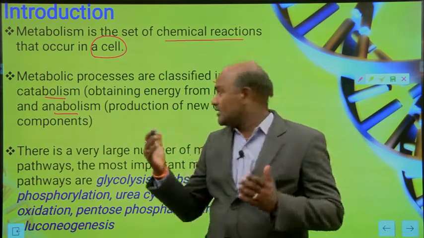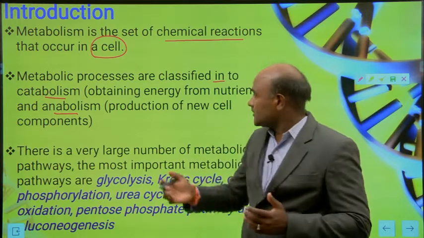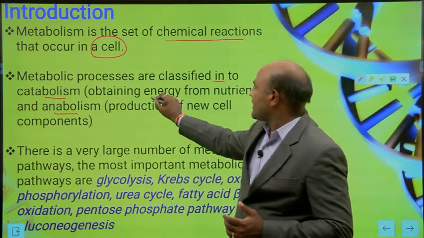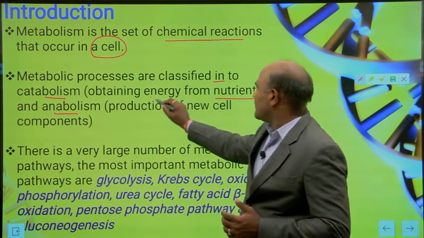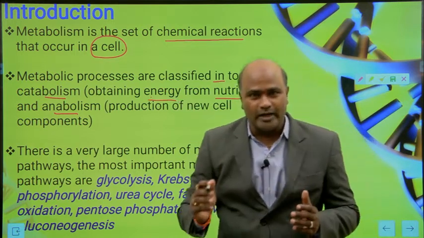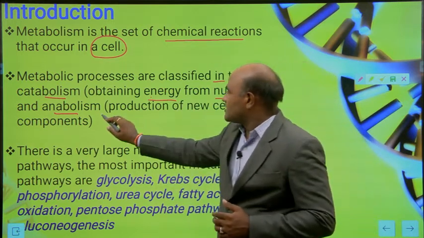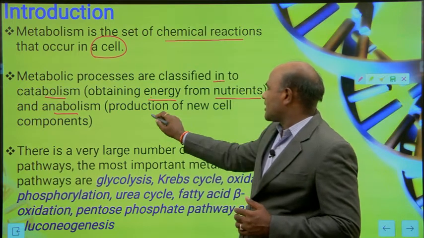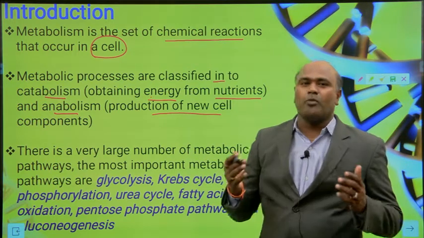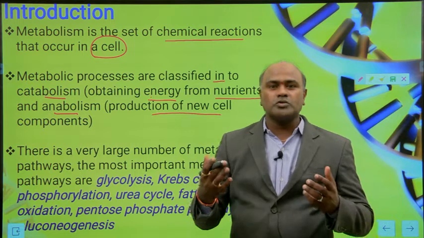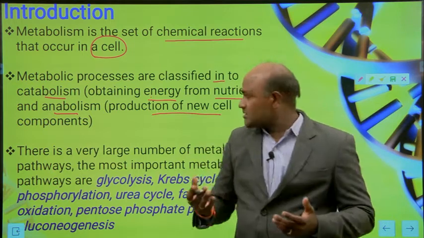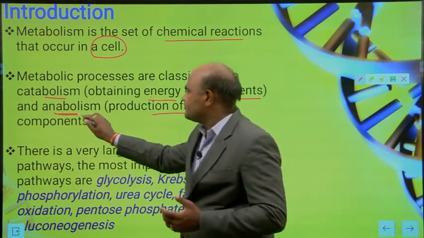From catabolism we can get energy from nutrients. With anabolism, we can produce new cell components.